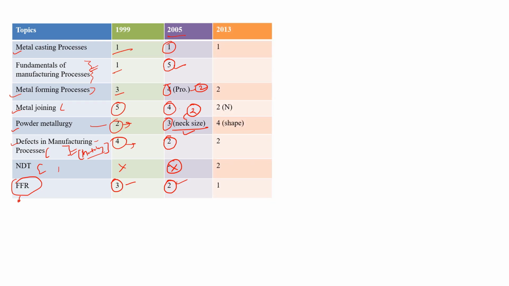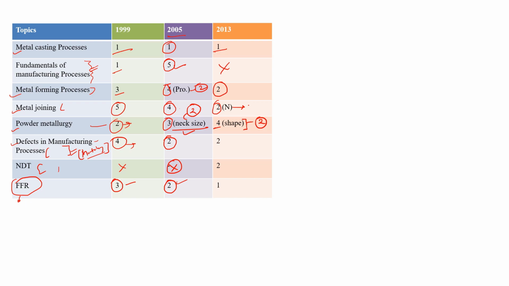Now in 2013, 1 marks question were from metal casting, fundamental manufacturing process. There were no questions. Metal forming process 2 marks question, metal joining 2 marks question, and that was numerical type of questions. I have already told you about the welding numerical, so you can watch that video in our playlist of manufacturing processes. Powder metallurgy 4 marks, and in that 4 marks they asked 2 marks questions for shape of powder produced. Okay, so whether that was spherical or flaky. Okay, so that was asked in this year 2013.